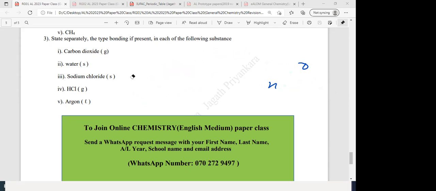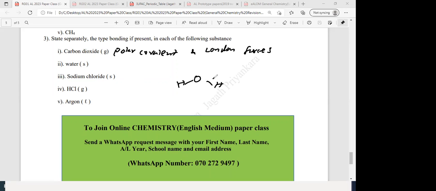So, I'll write the answer now. What is the type of molecule? The carbon dioxide: polar covalent and London forces or dispersion forces. Number 2, water, solid. That means ice. What is the type of interaction? Whether it's ice or liquid water or water vapor, what is this bond called? Polar covalent.